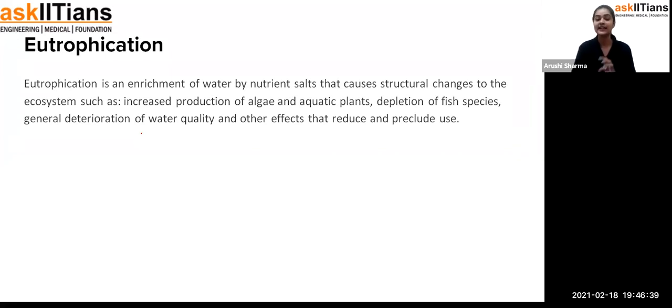Now the question comes here: from where are those nutrients and minerals coming into the water? Exactly. So students, when the content of the nutrients and the minerals is increased in the water, like in a pond or lake, it's the reason behind it. It's the fertilizers or pesticides or insecticides that we are using in our cropping. Those fertilizers will travel along with the water into the lakes or the ponds, and that's how the content of the nutrients and the minerals increases in it. So when there is no oxygen in the water because of the high amount of nutrients and minerals, and aquatic plants and aquatic animals are not able to survive, we call that eutrophication.